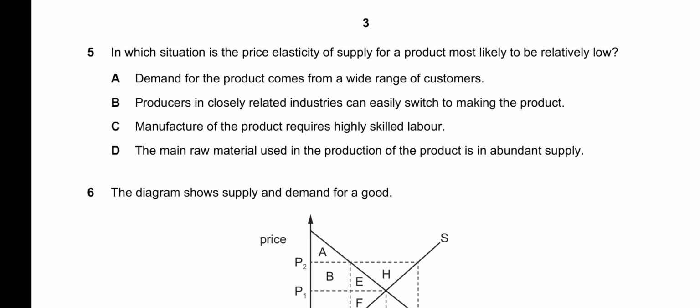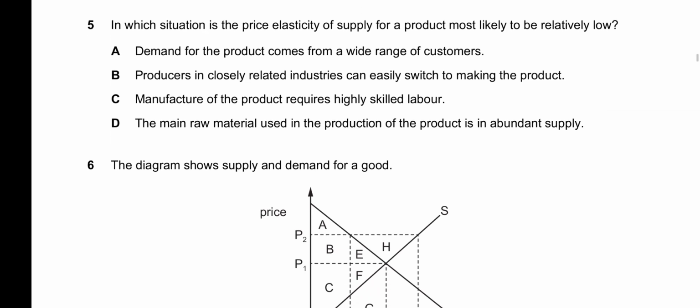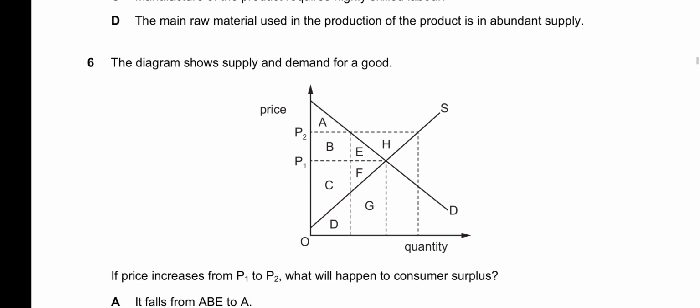So this makes the price elasticity of supply more inelastic, or lowers it, as indicated in the question. So C is the correct option. D says the main raw material used in the production of the product is in abundant supply. If it is in abundant supply, production will go smoothly and PES will be a high value. So C is the correct answer for 5.